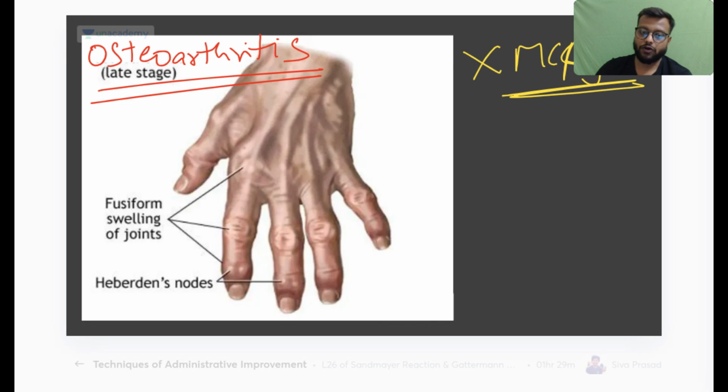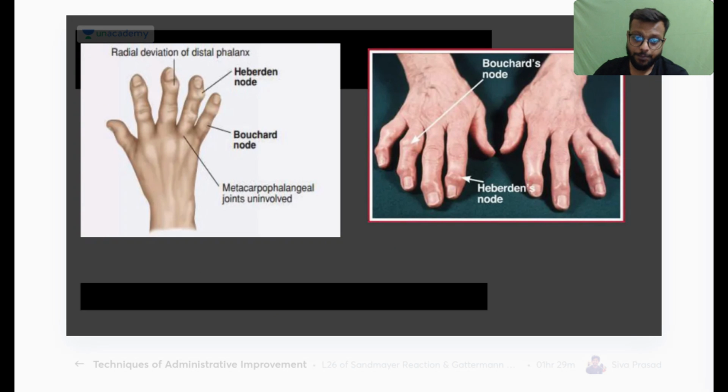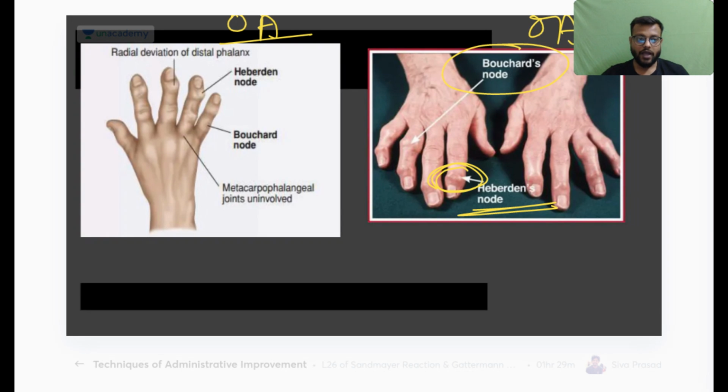Here you will have two types of nodules. At the distal interphalangeal joint, you will have the Heberden nodes in case of osteoarthritis. Behind that, at the proximal interphalangeal joint, you will have nodes which are called Bouchard's nodes.